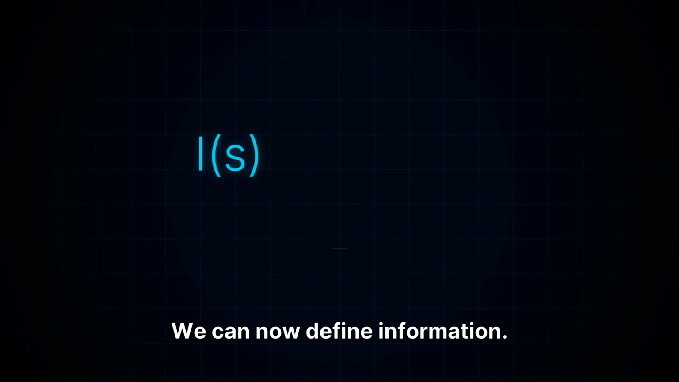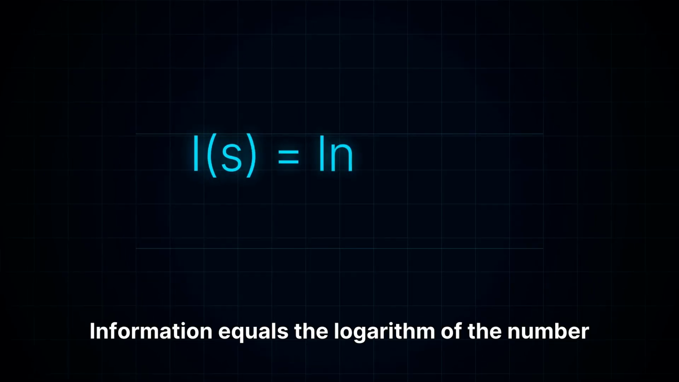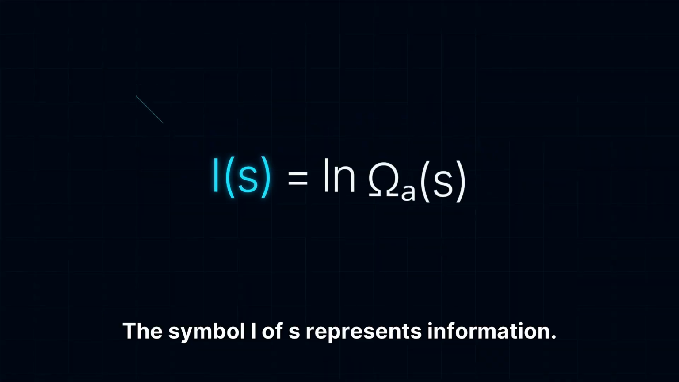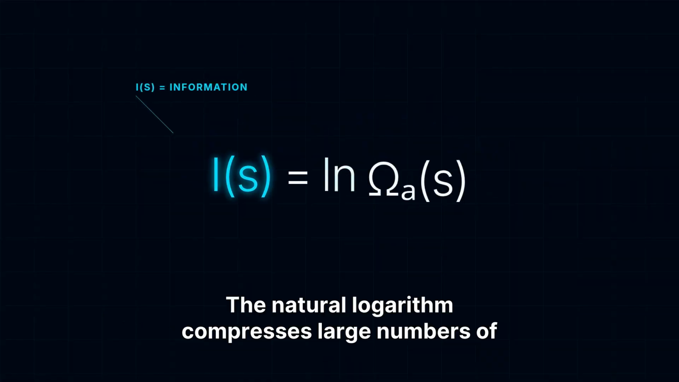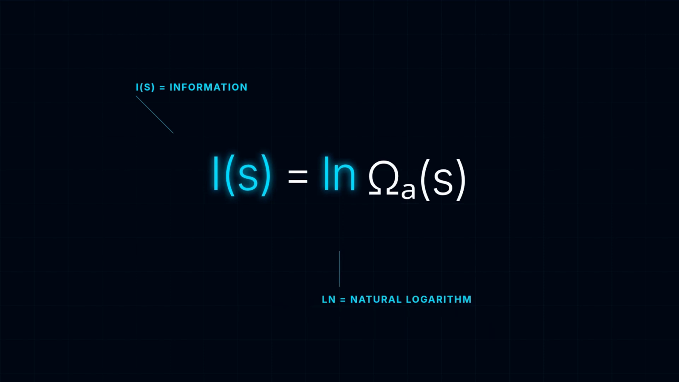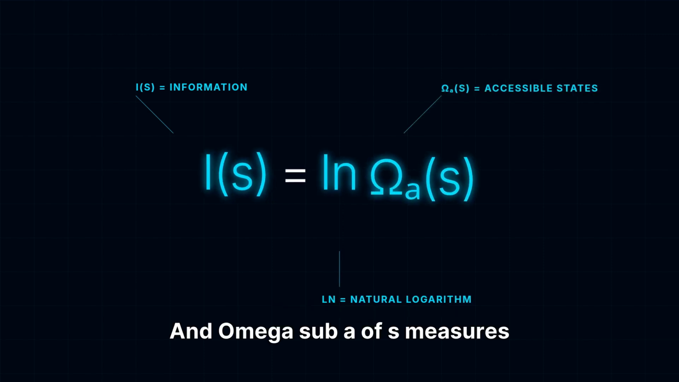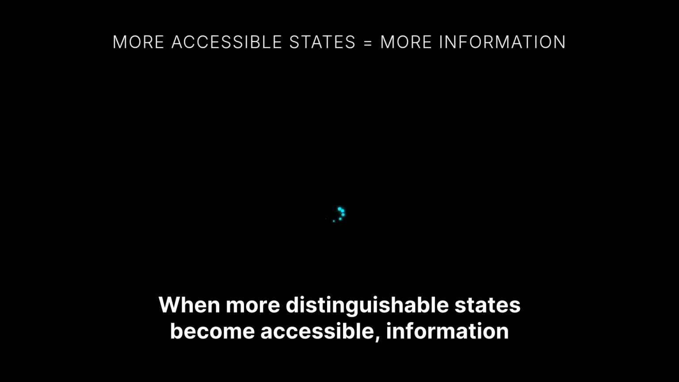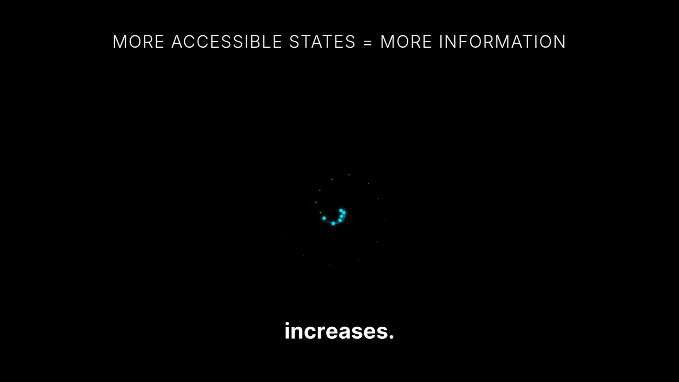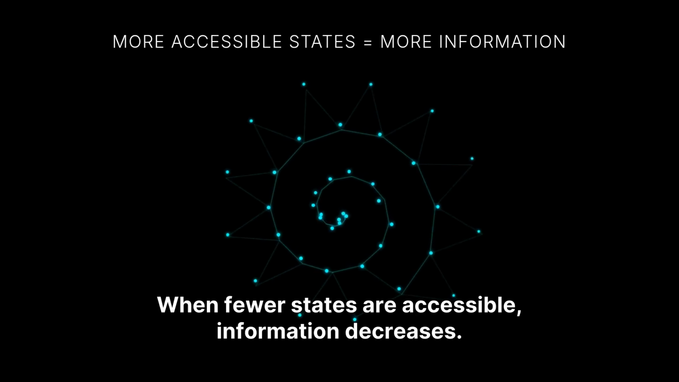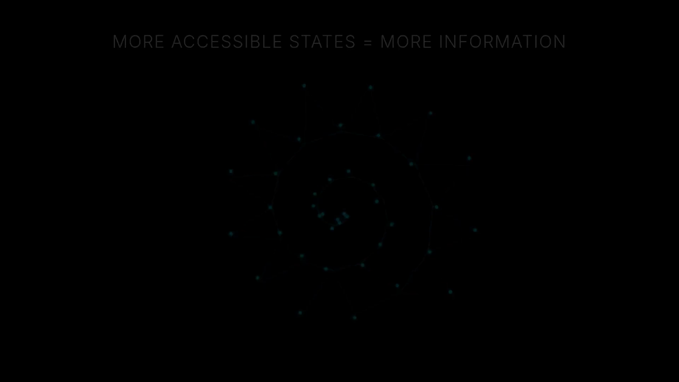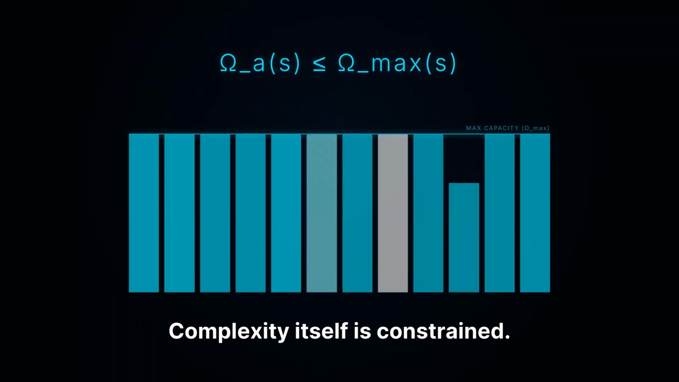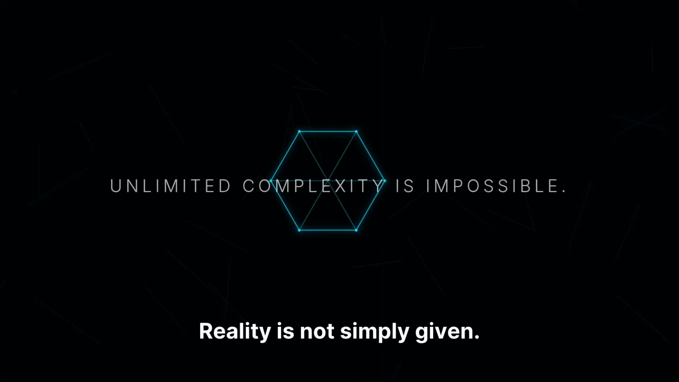We can now define information. Information equals the logarithm of the number of accessible distinguishable states. The symbol I of S represents information. The natural logarithm compresses large numbers of possibilities, and omega sub A of S measures accessible configurations. When more distinguishable states become accessible, information increases. When fewer states are accessible, information decreases. Every system has a maximum distinguishability capacity. Complexity itself is constrained. Reality is not simply given.